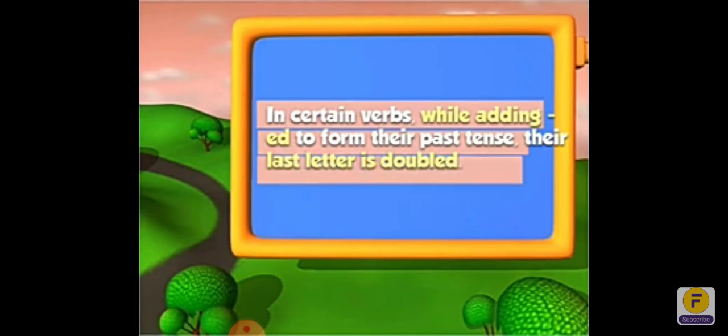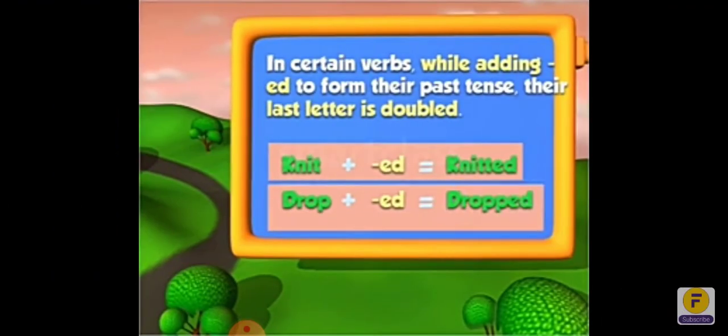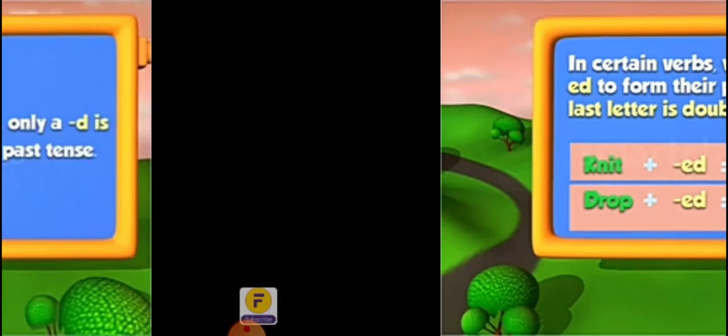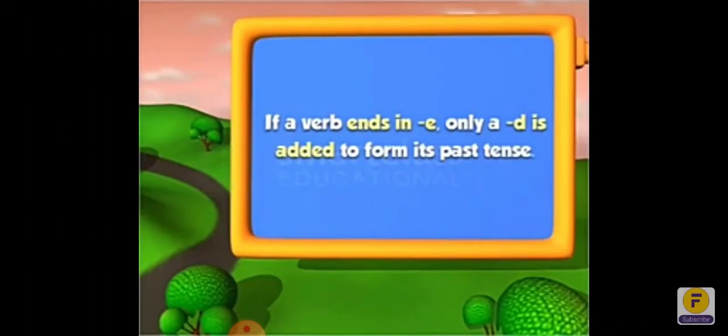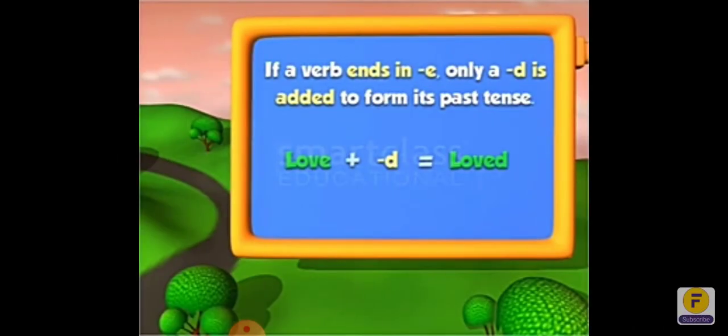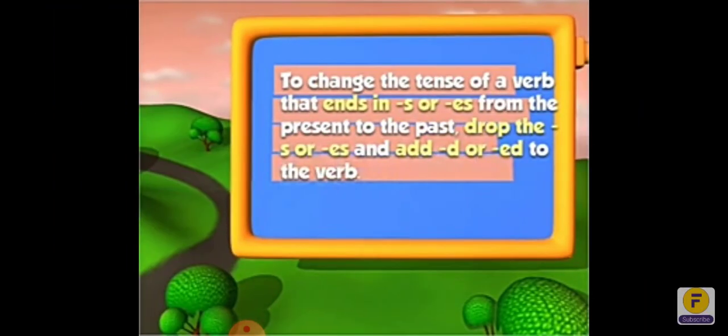In certain verbs, while adding ed to form the past tense, the last letter is doubled. For some past tenses we put the letter double. For example, knit, we put t double: knitted. Drop, dropped. If the verb ends in e, only a d is added to form the past. Whenever any verb finishes with e, we put d. For example, love. We remove e and put loved.